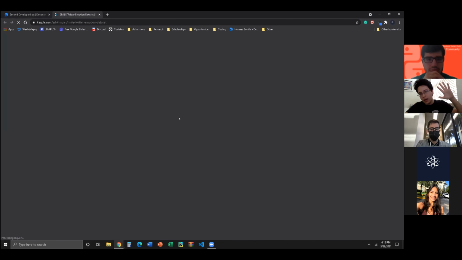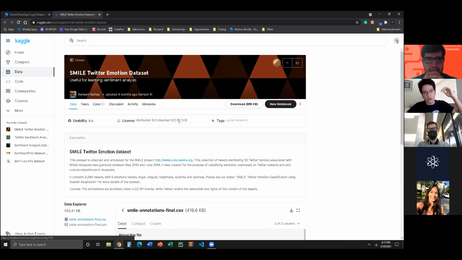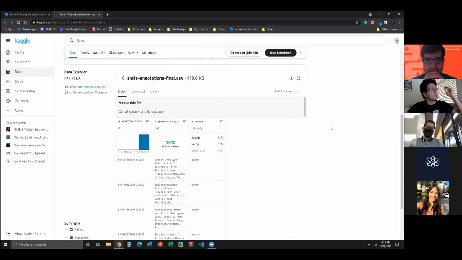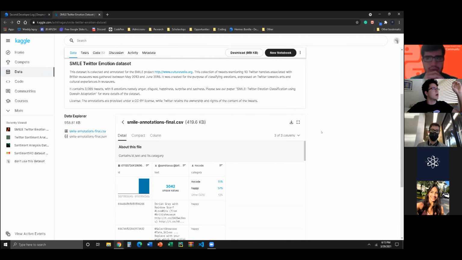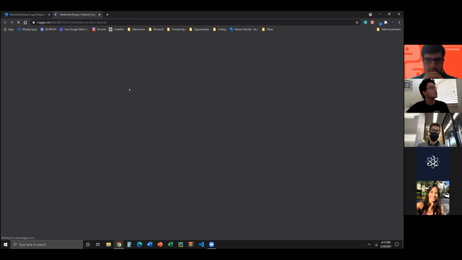This one we considered, maybe if we need more data. It's more about art and museums, so it's taking people's opinions about a certain museum and so on, but we didn't think it was too applicable, so we just put it to the side. And now the actual data sets that we're using are right here. If you'd like to check them out later, I'll go briefly into it.